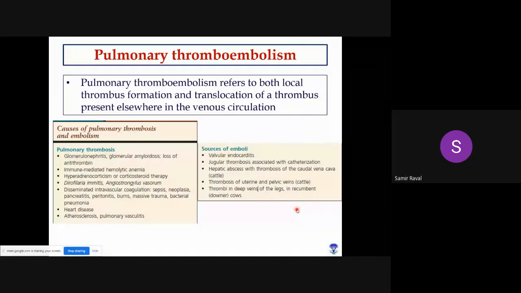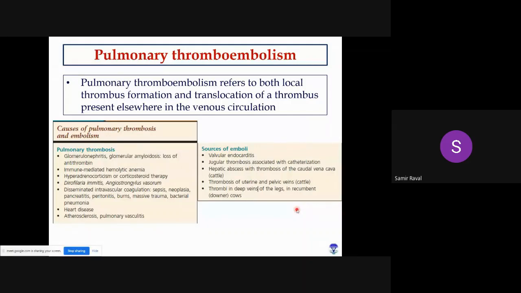This thrombus will be attached to the vessel's wall, right? But sometimes some part of the thrombus will move along with the circulation. In that case, we have to use the word embolism, right? But many a time, many embolisms are actually derived from the thrombus. So many a time we use both words together, thromboembolism, right?